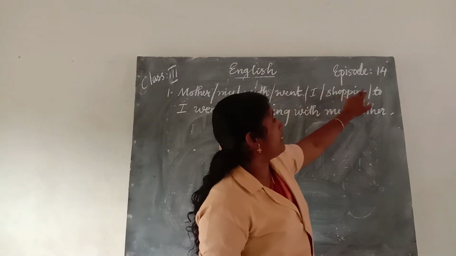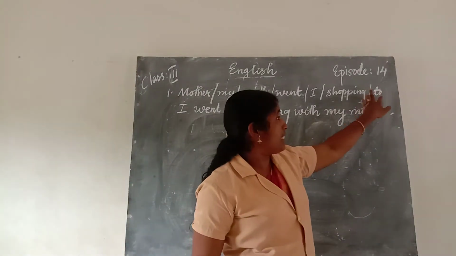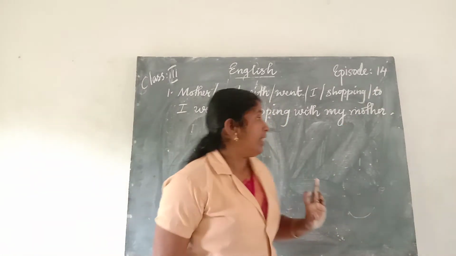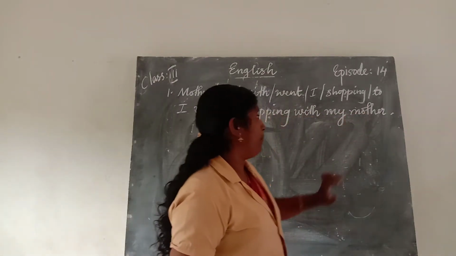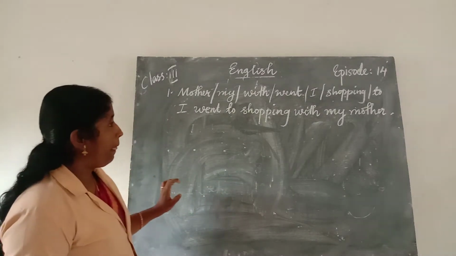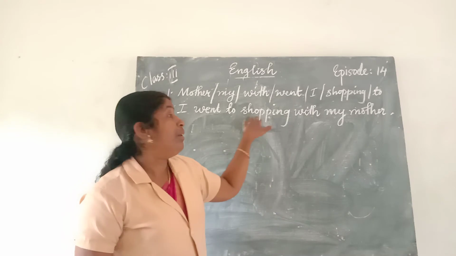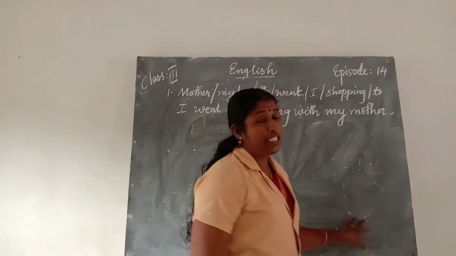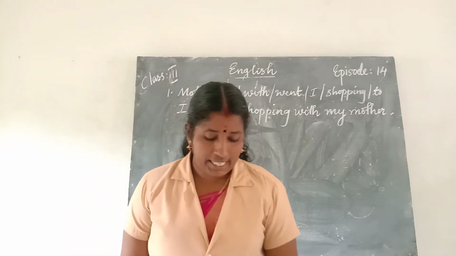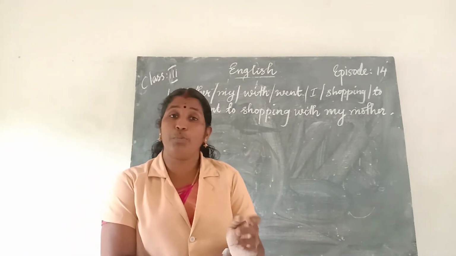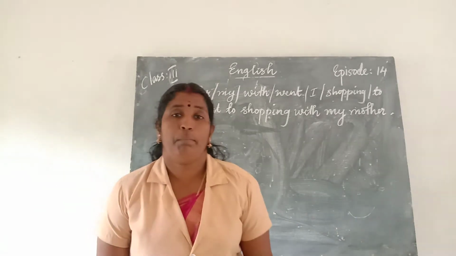4, 5, 6, 7 words are there. In your text there are only 6 words. You put a slash here and write 2 there. Then 1, 2, 3, 4, 5, 6, 7. Okay. I went shopping. With whom? With my mother. This is a meaningful sentence. Rearrange the words to make a sentence. Whenever it becomes a sentence, it should be meaningful.